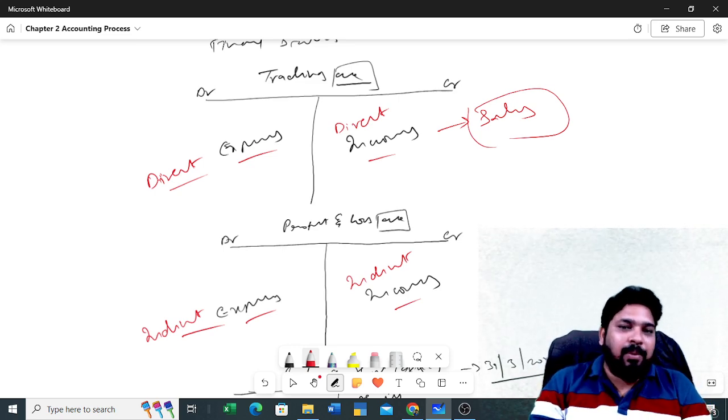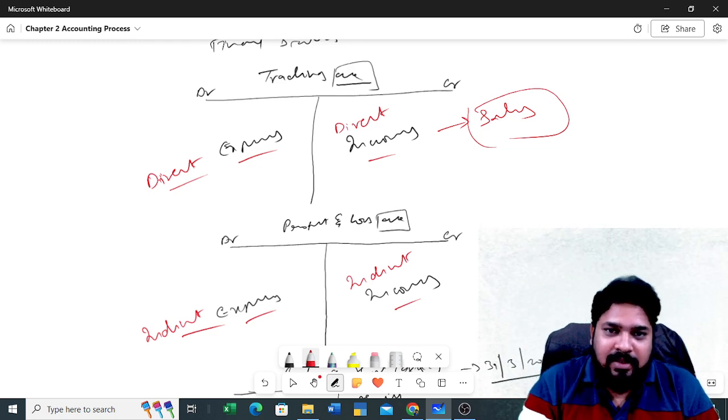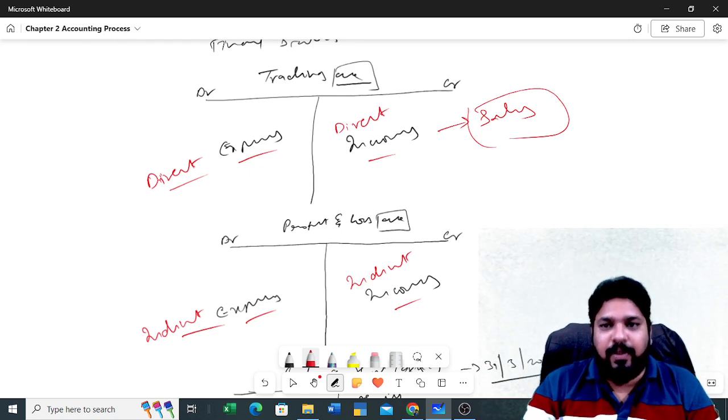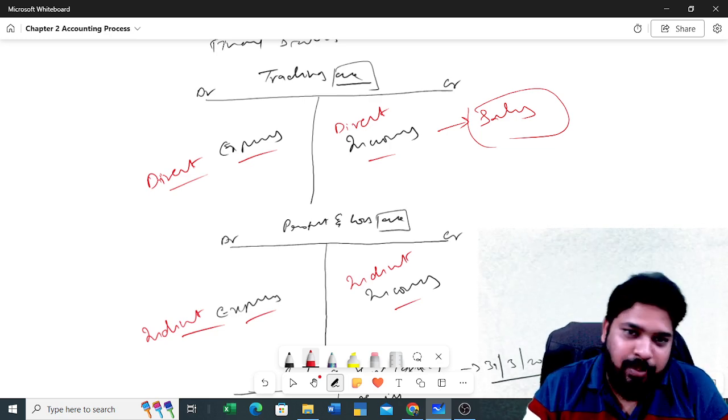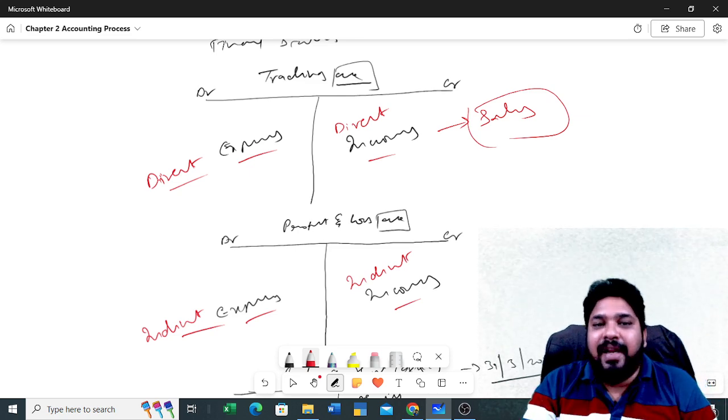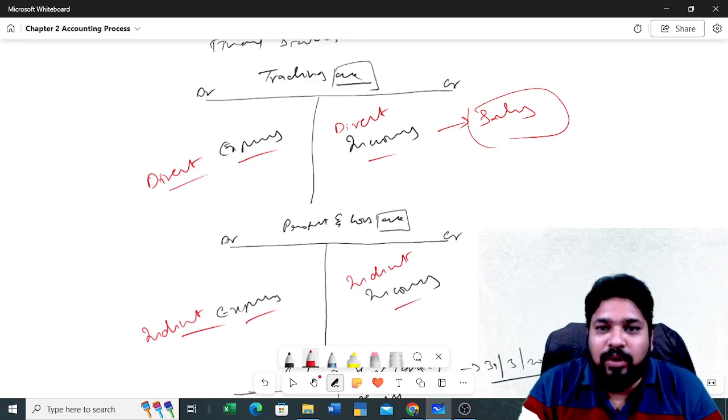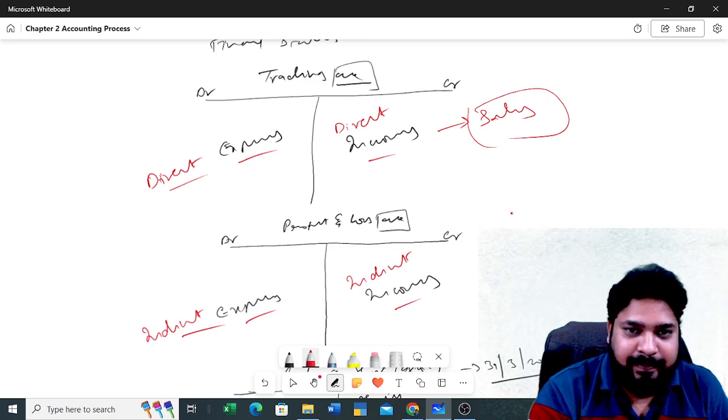If they don't sell the product, what happens? They don't have the business. For a bookshop, if they don't sell the books, what happens? No sales, no profit, no business. So the main source of business, the main source of revenue, will be the direct income.